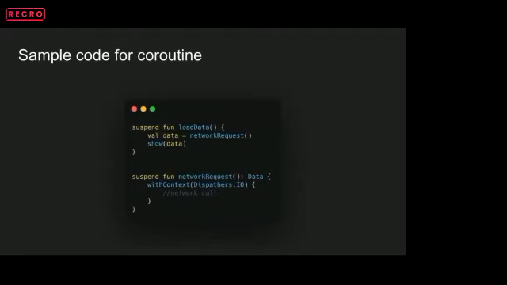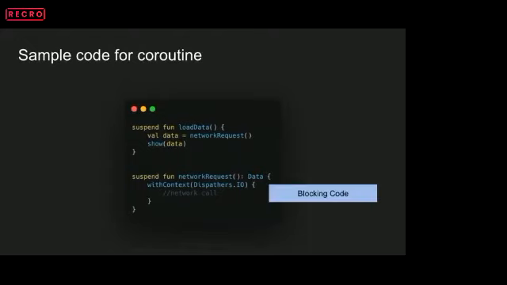And it is returning data as the result type, which is being used to show on the UI. This programming paradigm, if you look at it, looks similar to synchronous programming, but in actuality, it is a mixture of both asynchronous and synchronous programming paradigms.